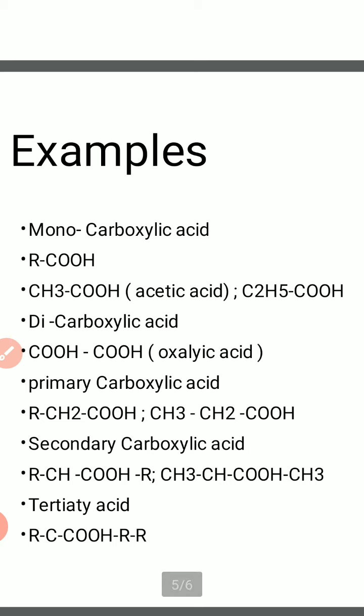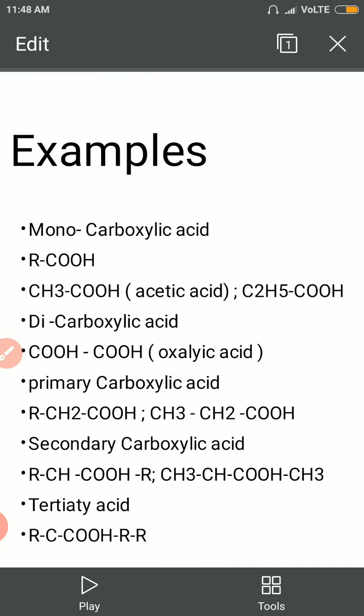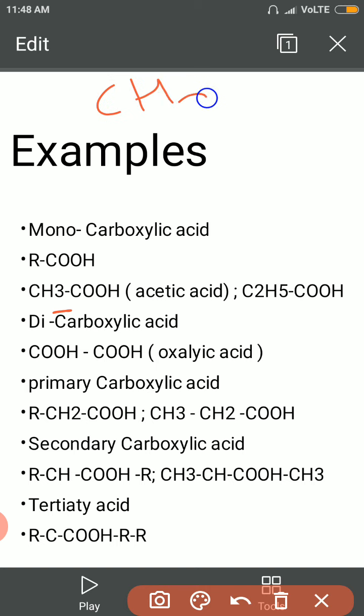That monocarboxylic acid is RCOH, that contains only one carboxylic acid, that is CH3COH. Again, I should remind you that this CH3 is written as CH3 in the base and suffix. Now this one, C2H5, is written as C2H5. Okay, student. Now this is the monocarboxylic acid that contains only one functional group, that is the COH group.